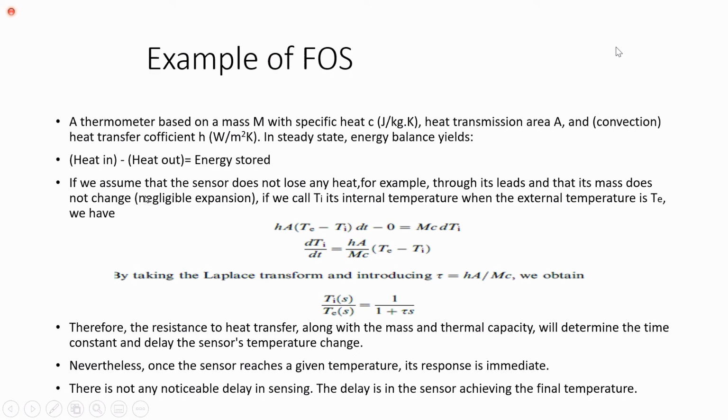If we assume that the sensor does not lose any heat, for example, through its leads, and that its mass does not change, and we call Ti its internal temperature when the external temperature is Te, we have equations like this. If you apply Laplace transform, you will get 1 divided by 1 plus tau s. These derivations are not necessary, but here what we have to understand is first order system. Practical example, we can take a thermometer system.